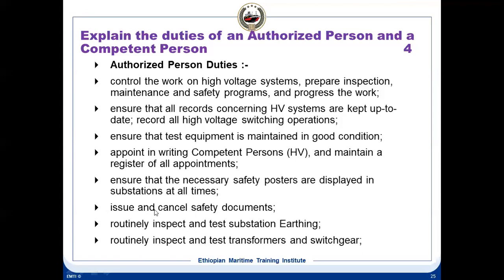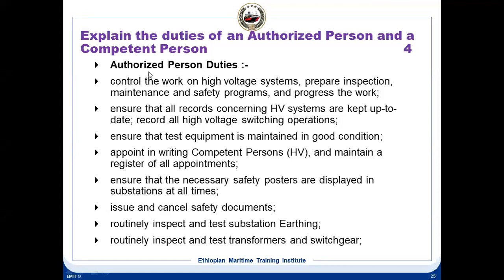Safety documents means permits. The permit is given by the authorized person to the competent person. He is the person to cancel the permit. Work permit, test permit, all are issued and cancelled by the authorized person. He issues the permit, he cancels the permit. So all has to be done by the authorized person.